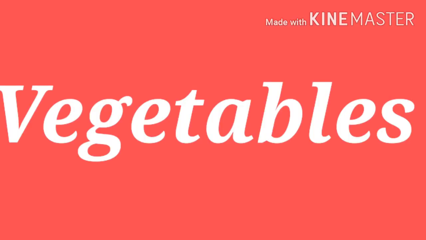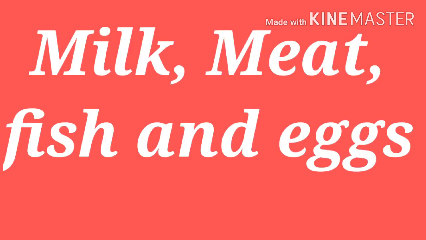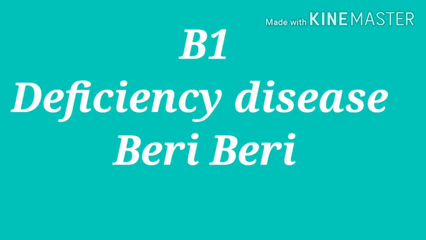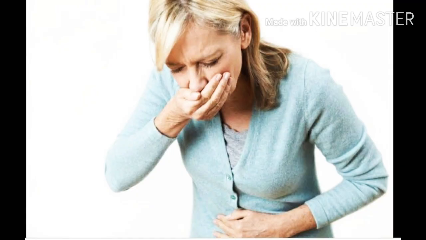Vegetables are the source of vitamin B1. Milk, meat, fish, and eggs are the resources of vitamin B1. B1 vitamin deficiency disease is beriberi. Due to the deficiency of B1 vitamin, beriberi disease will be caused.